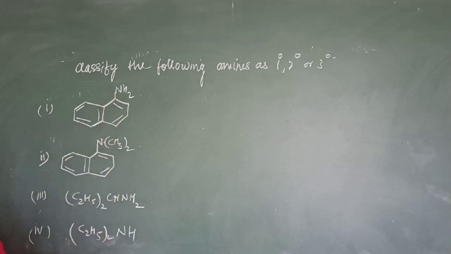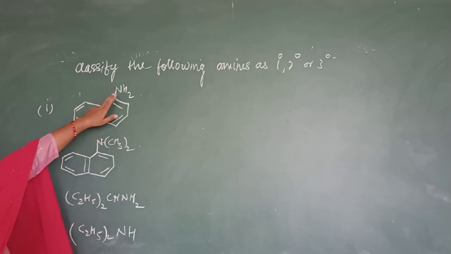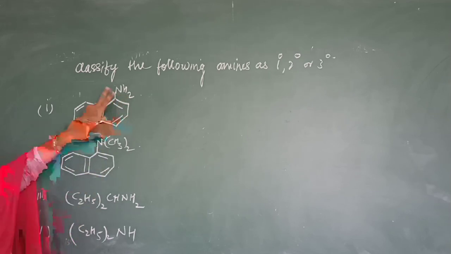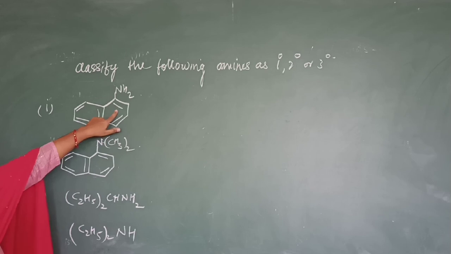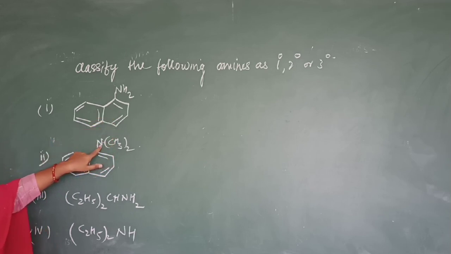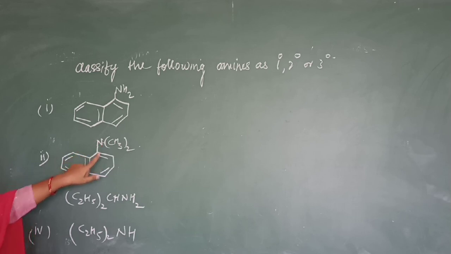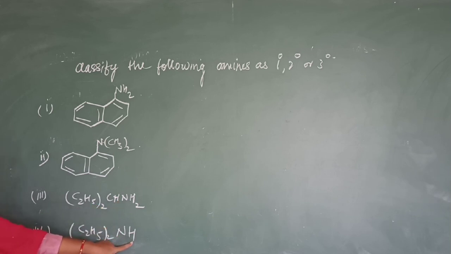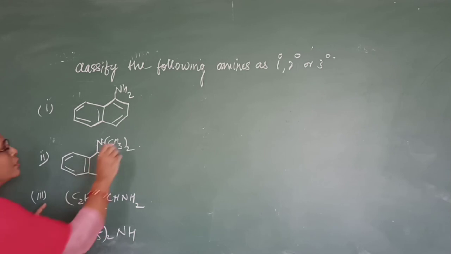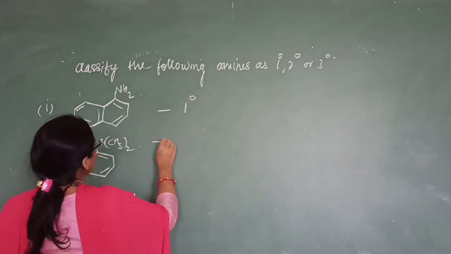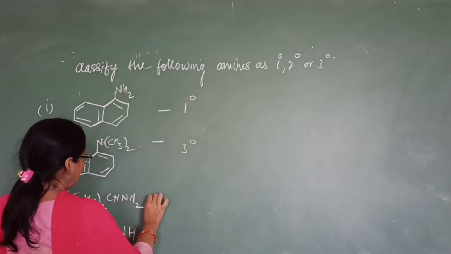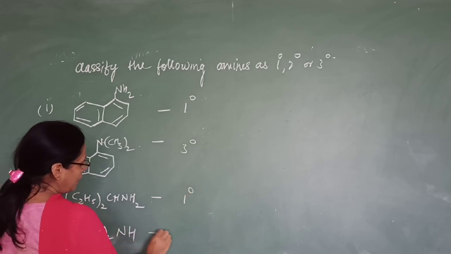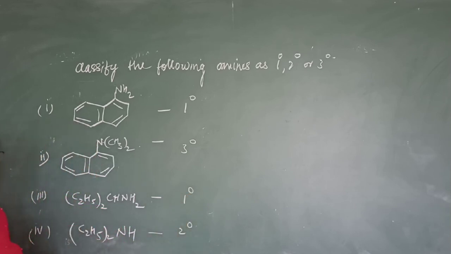If no hydrogen is there, means tertiary. So since here only 1 is replaced, it is primary. Here you will see all the 3 are replaced. No hydrogen is there, means tertiary. And here only 1 is replaced, so primary. Here 2 are replaced, so secondary. So this is your primary, this is tertiary, this is again primary, and this is your secondary.